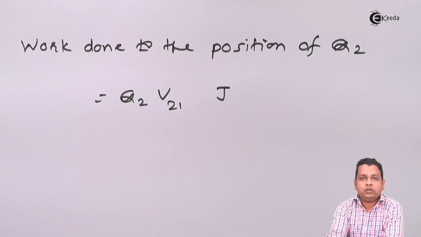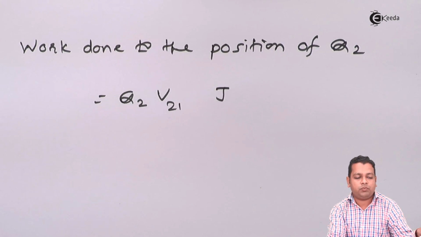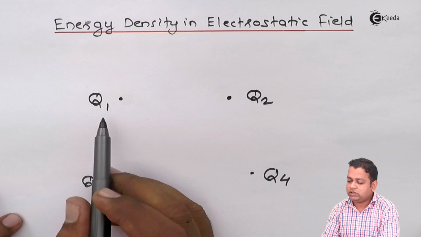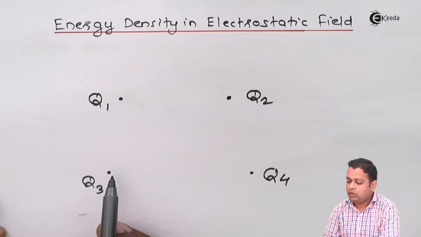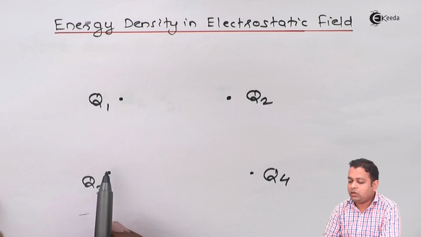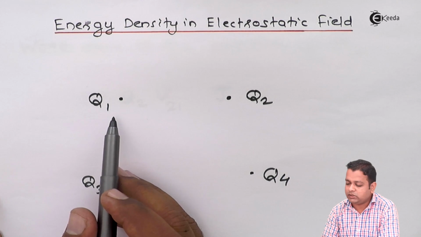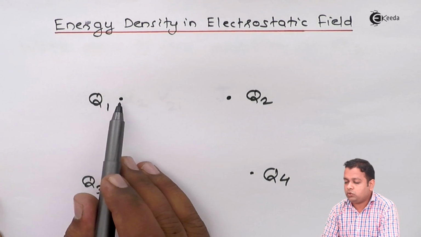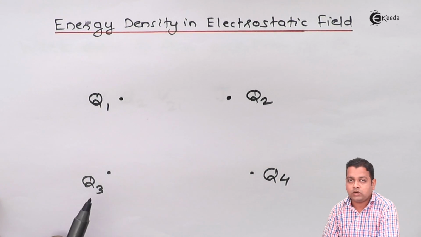Similarly, while we bring charge Q3 in the specified region, the already existing charges are Q1 and Q2. Now we bring Q3, so there are two electric fields already present, one because of the charge Q1 and another because of the charge Q2.